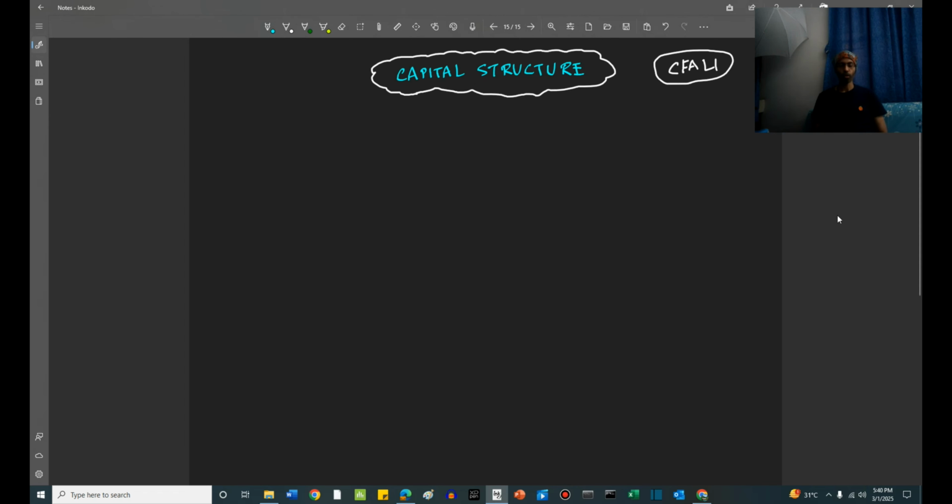So friends, hello and welcome. Today we are starting a new chapter which is part of Corporate Issuers in CFA Level 1. The chapter's name is Capital Structure. Let's say it is the early 2000s, around 2002, and a person named Elon Musk is thinking of building a spacecraft company. He names the company SpaceX.